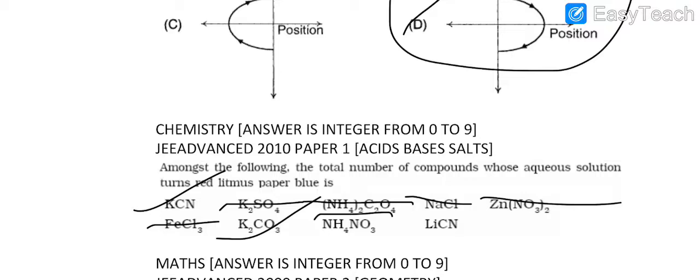So lithium hydroxide will be basic, HCN will be very weakly acidic, so overall it will be basic. So there are a total of 3 compounds which will turn red litmus blue, that is KCN, K2CO3 and LiCN. So the answer is 3. So that is the answer of the chemistry question.